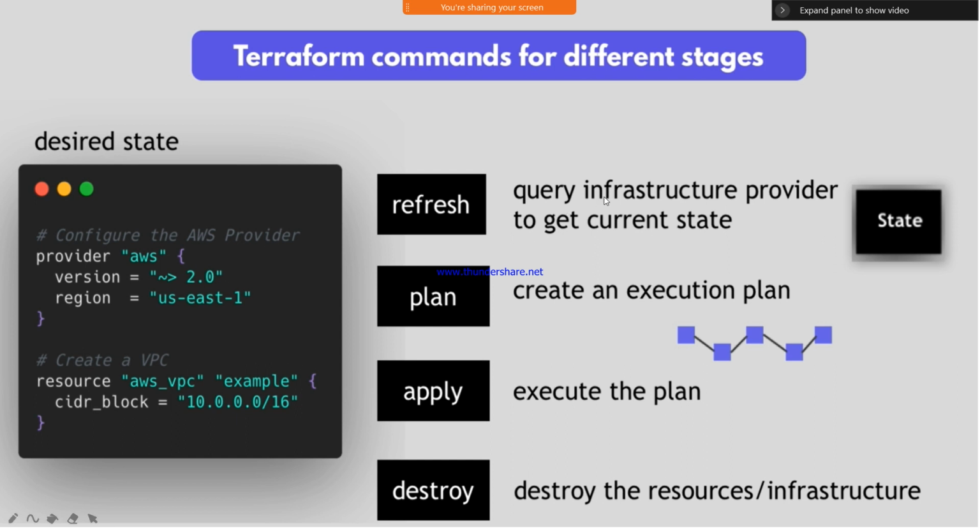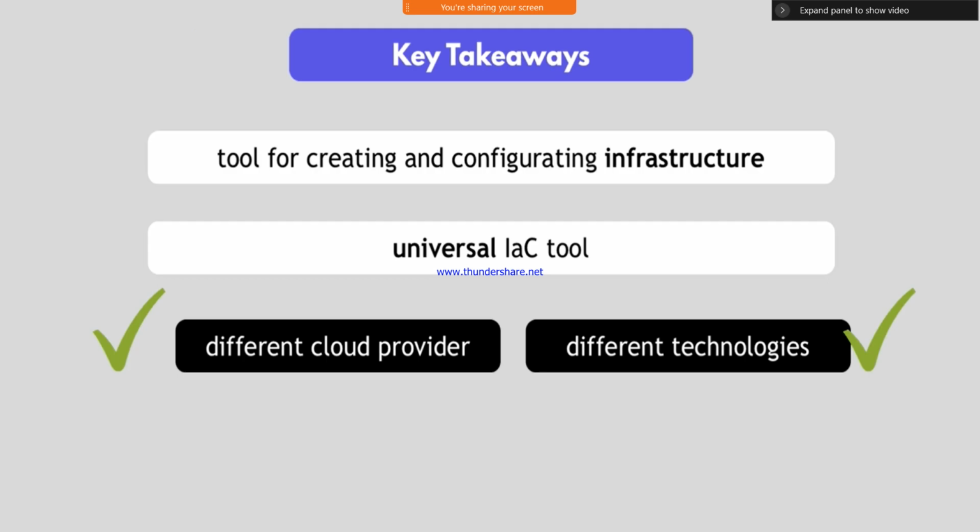Refresh is nothing but refreshing the current state of your infrastructure. Plan is where you prepare the plan you are trying to execute. Then apply executes the particular plan, and if you don't need this complete infrastructure, you can terminate it. For termination purposes we use destroy. So these 4 steps we should follow. Clear?